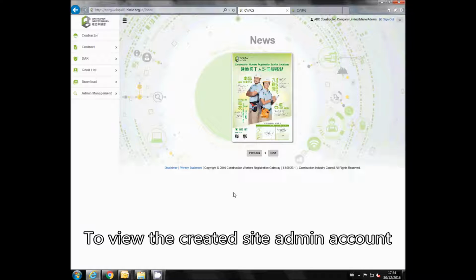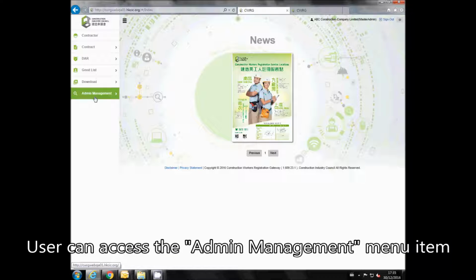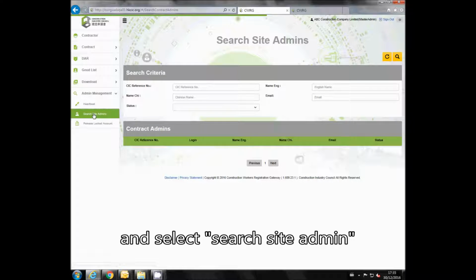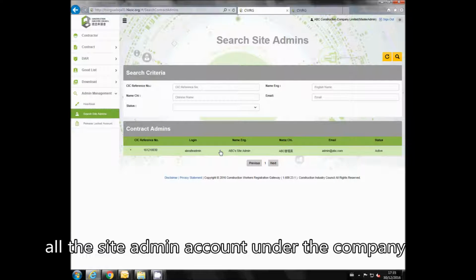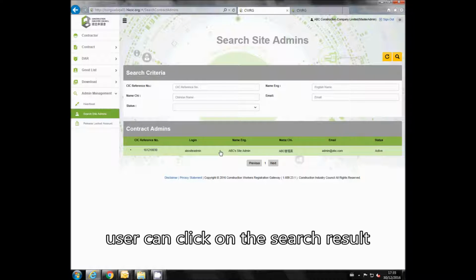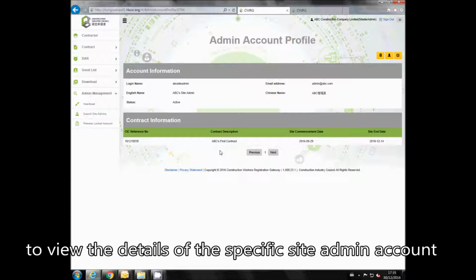View and edit site admin account. To view the created site admin account, user can access the Admin Management menu item and select Search Site Admin. Click on the Search button, then the system will list out all the site admin account under the company. User can click on the search result to view the details of the specific site admin account.